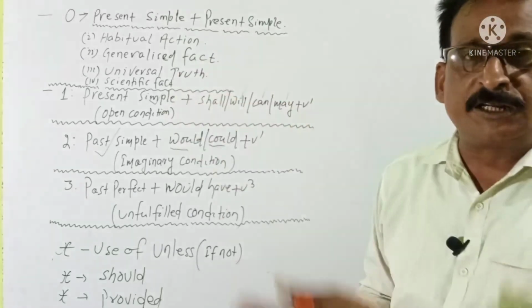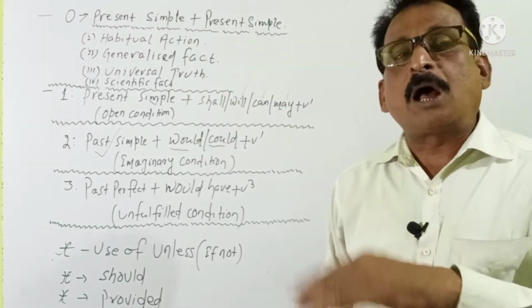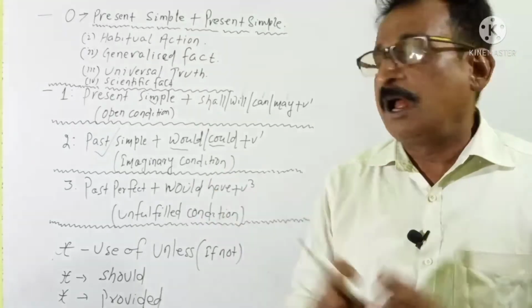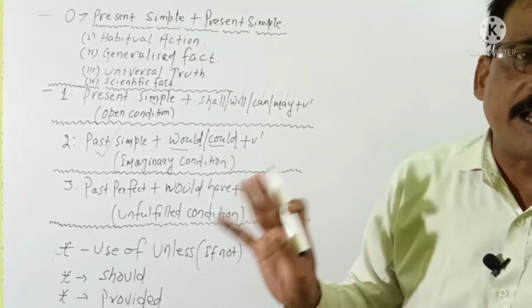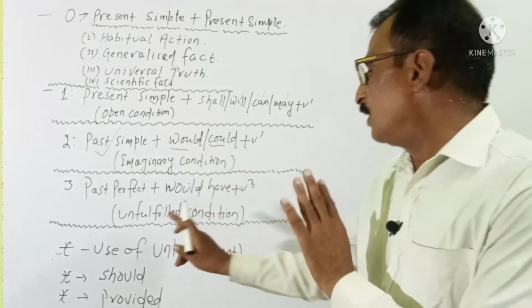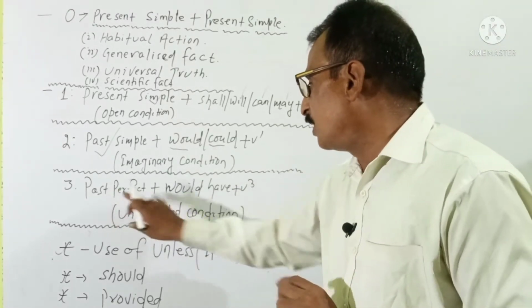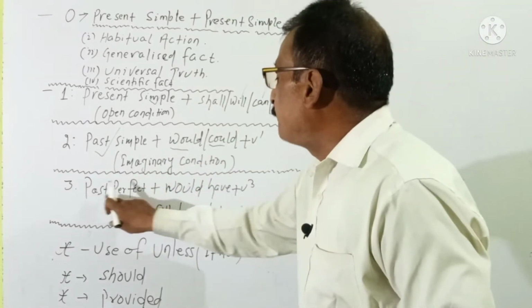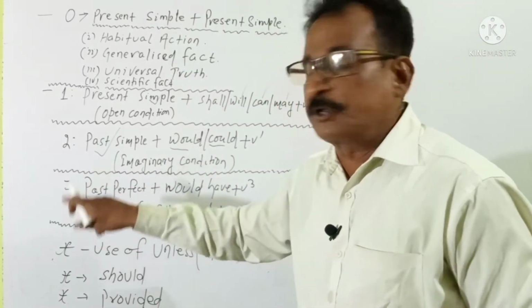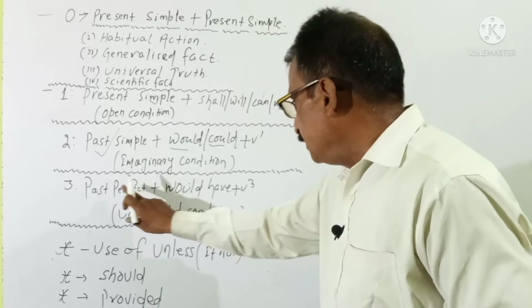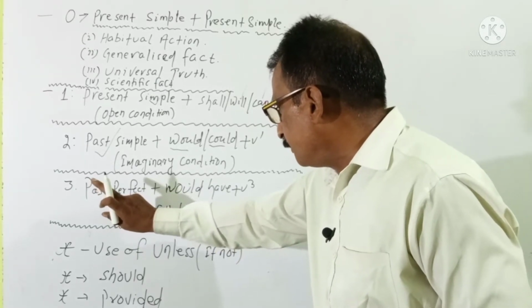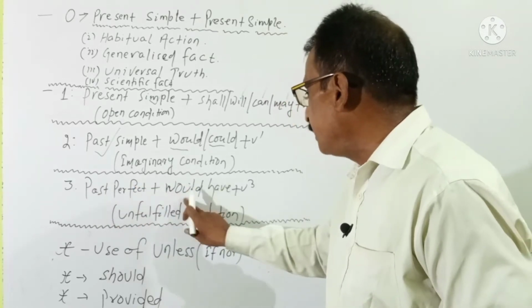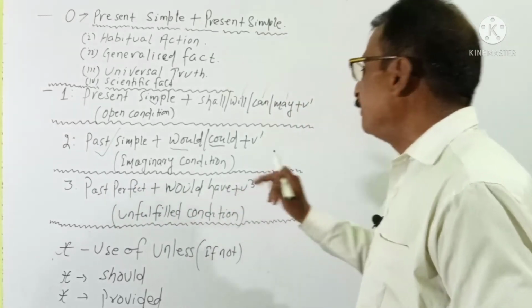If you had reached the doctor, he would have saved his life. He had not gone to the doctor and the doctor had not saved his life. The purpose had not been fulfilled. So this is called unfulfilled condition, and the rule is past perfect. Past perfect means had plus V3. This is in the subordinate clause or conditional clause, and the main clause will take would have plus V3.